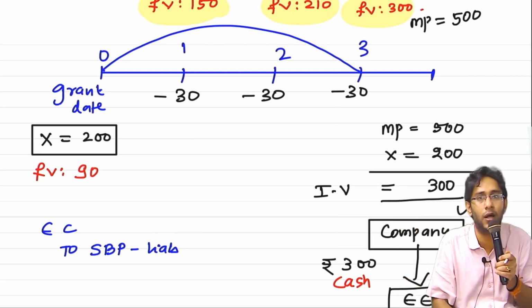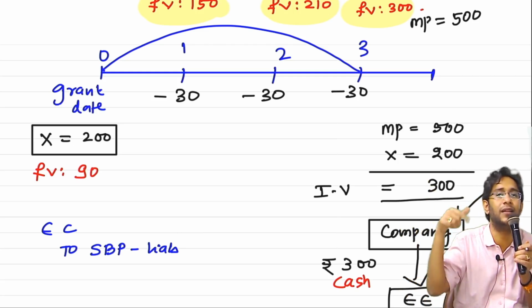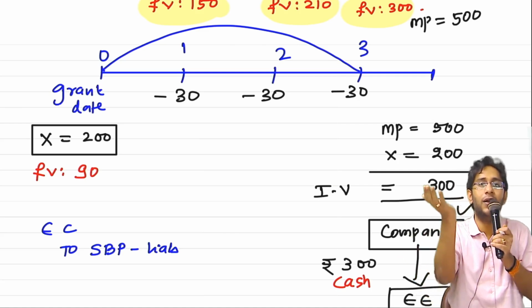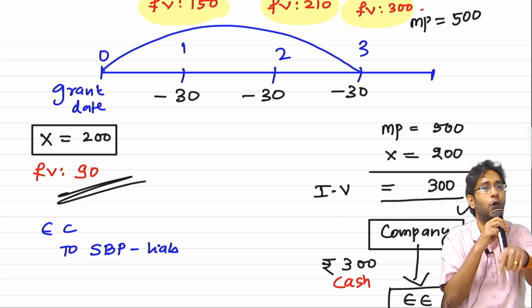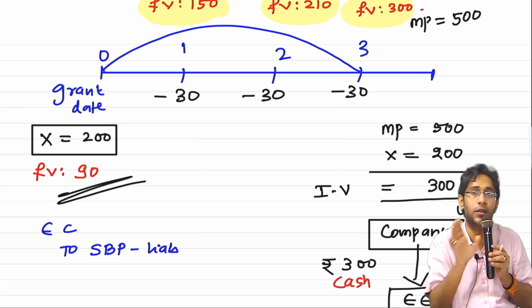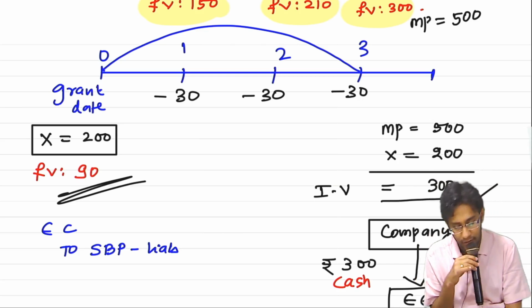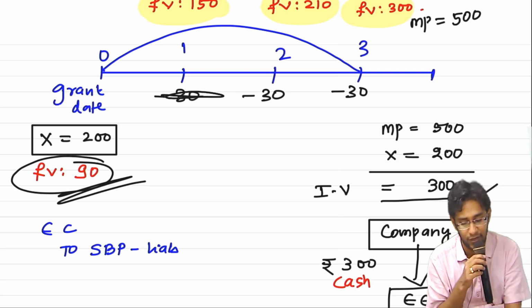The matching concept must be followed. Throughout the 3 years, I know the market share price is increasing crazily, so the amount of cash I am going to pay to the employee also will increase. Knowingly, why will I create a liability of 90? This is wrong. In equity, there is no problem, because there you will not pay cash. But here there is a problem. That's why the grant date fair value is irrelevant for you. You have to use the latest fair values.